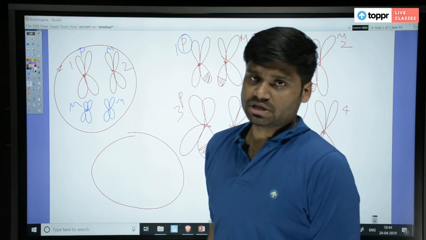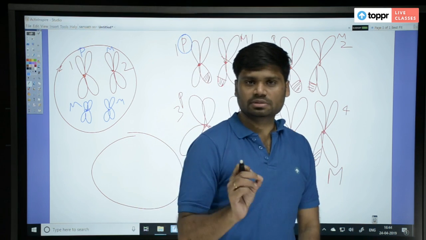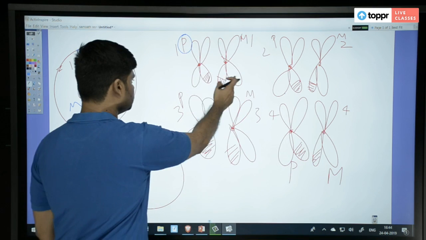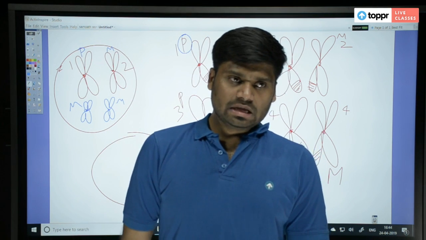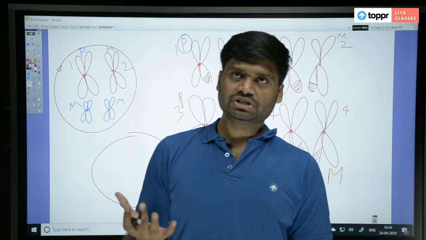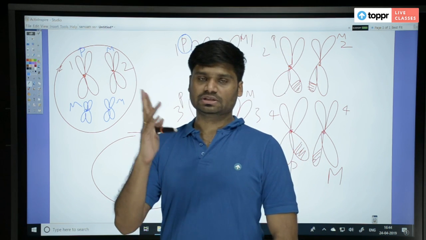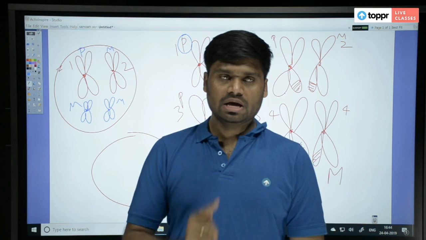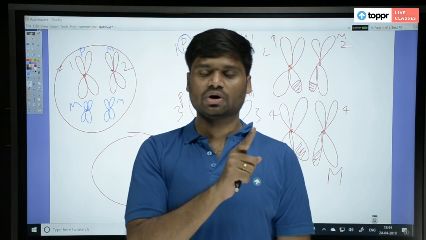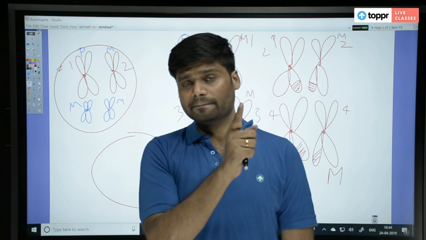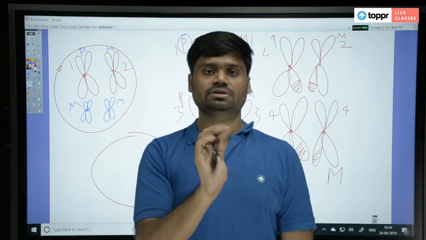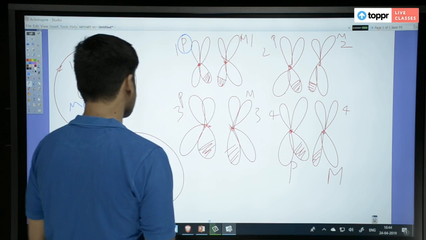Somebody answered recombination. Please try to understand, recombination is a term that is generally used for crossing over. If you're talking about variations, we have two reasons: mutations and sexual reproduction. Under sexual reproduction, variations are caused by crossing over, that's nothing but recombination, and independent assortment and fertilization. It's clear, right? Let us move further.